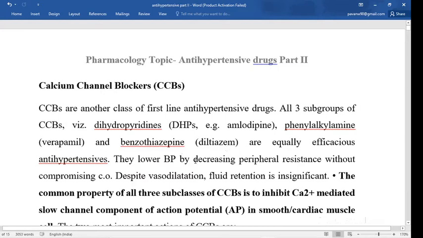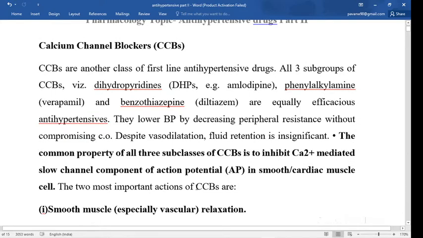They lower the blood pressure by decreasing peripheral resistance because they cause vasodilation and decrease in force of contraction. They decrease the peripheral resistance without compromising the cardiac output. The common property of all three subclasses of calcium channel blocker is to inhibit the calcium mediated slow channel component of the action potential in smooth muscle cells.